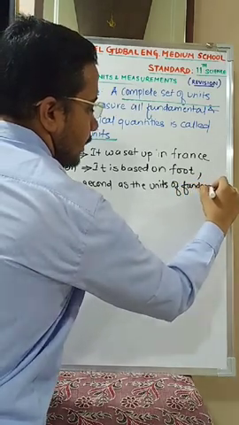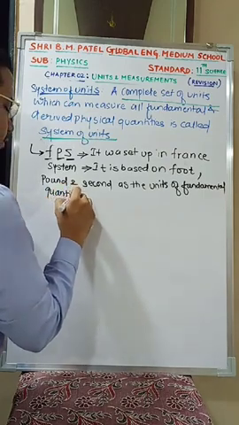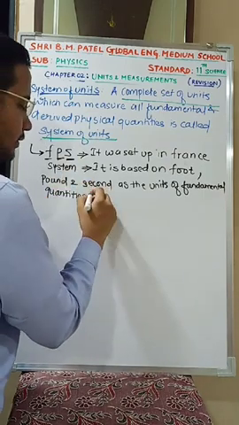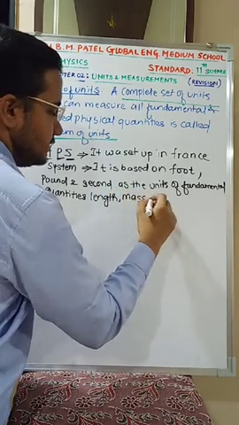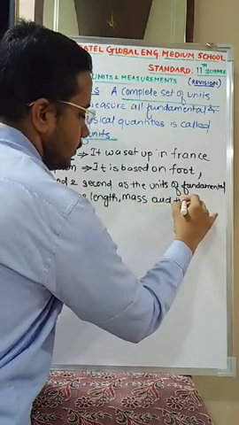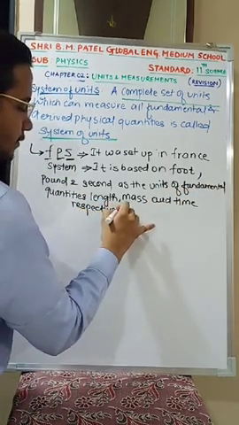F stands for foot, P stands for pound, and S stands for second. Which fundamental quantities? Foot is for length, pound is for mass, and second is for time, respectively. Yes or no? Till this is clear.